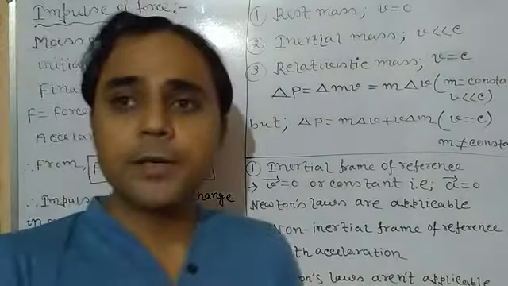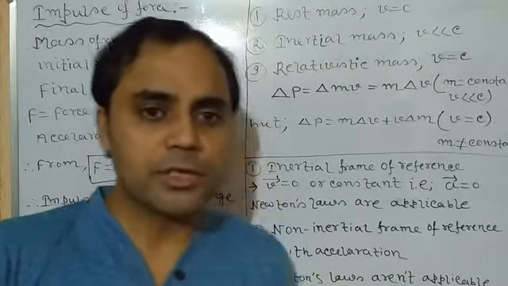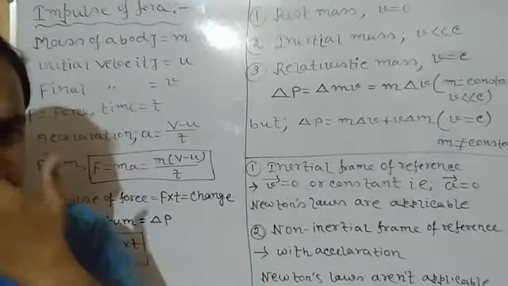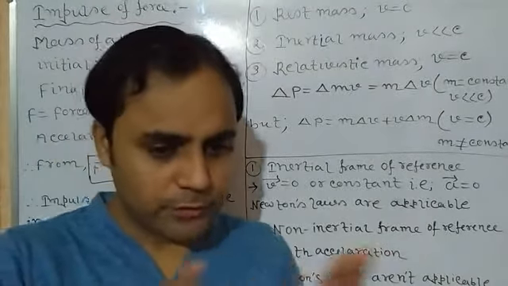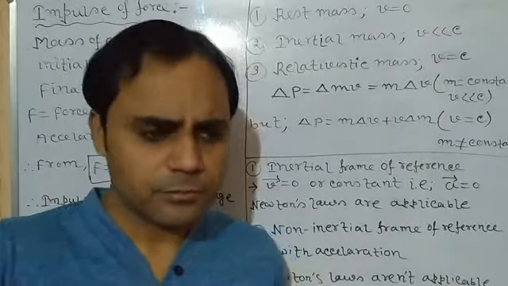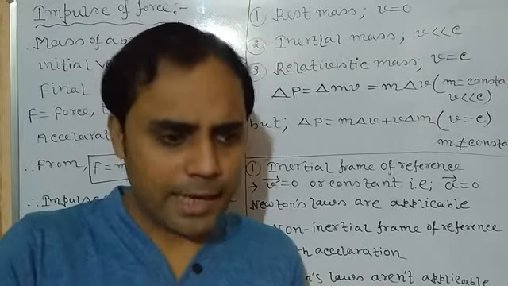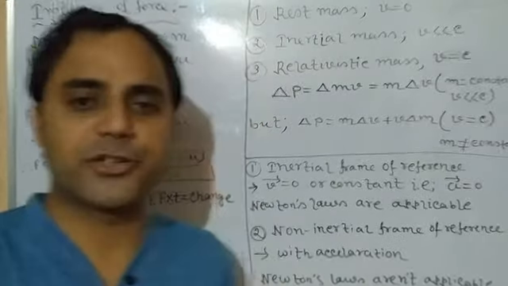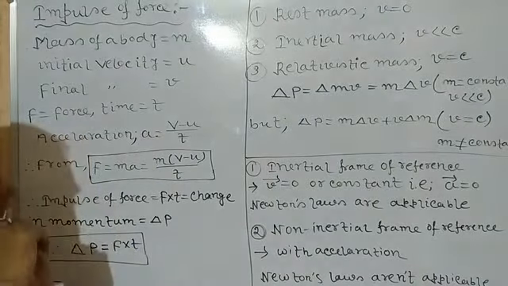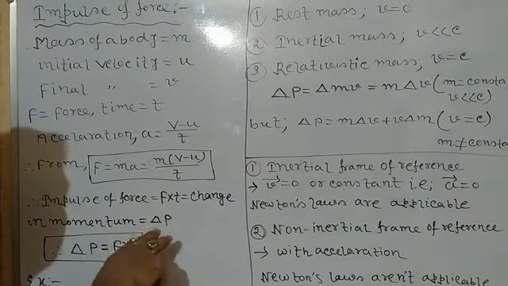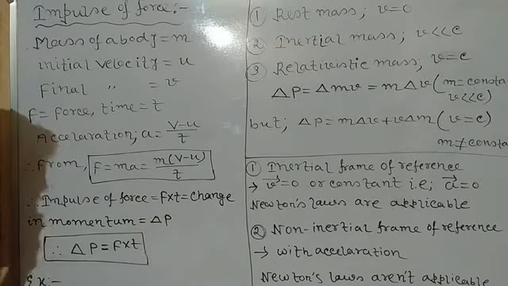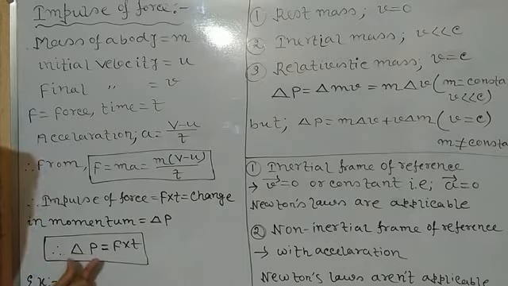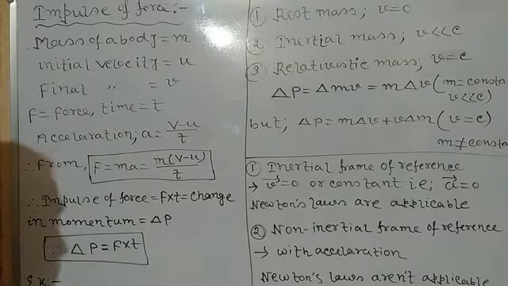Impulse of a force means when a force acts on a body for some time, the product of the force and the time period of its action is called impulse of a force. It is equal to change in momentum, that is delta p.